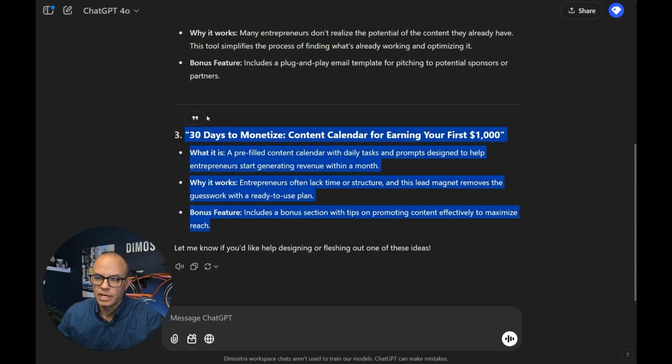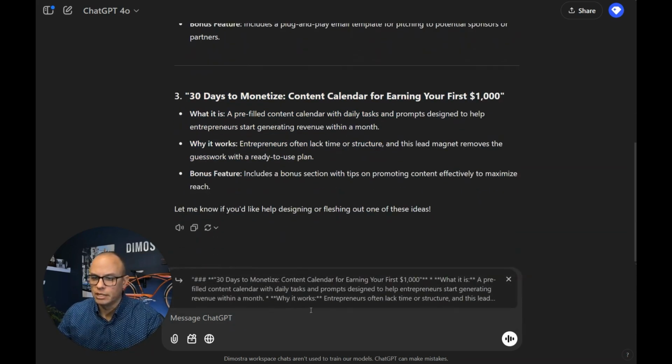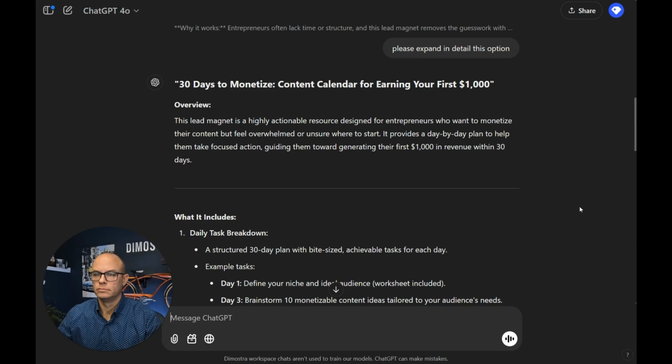You can select the text here and hit these little quotations, and it automatically pulls the selected area down into the prompt. So you don't have to give it any context. Now you can just prompt ChatGPT and it's referencing what was actually selected. So we can say, please expand in detail this option. All right, now it's taken this idea one step further and mapped it out in more detail.